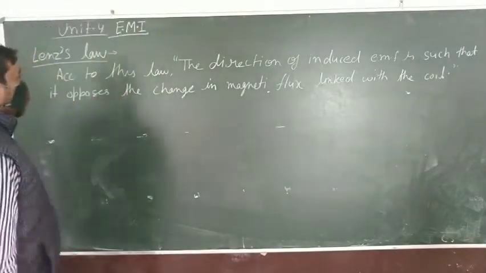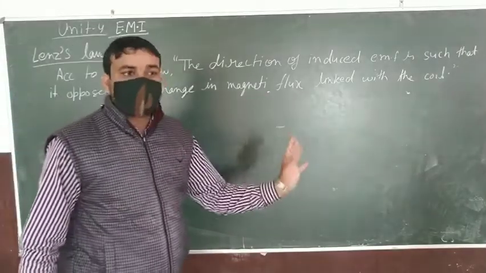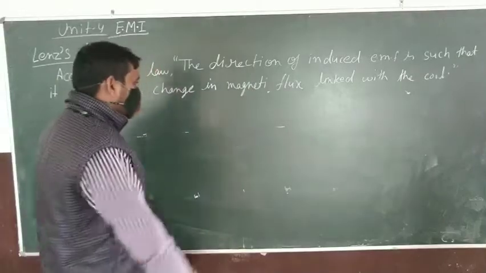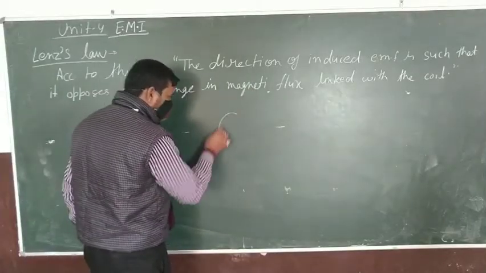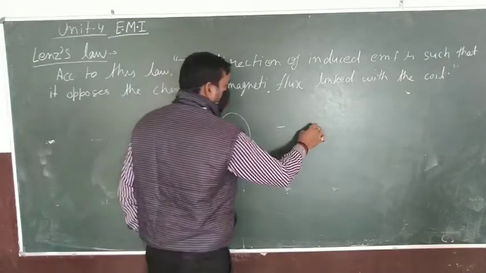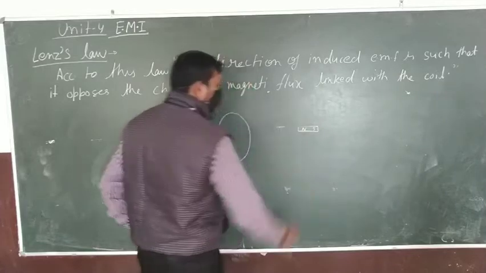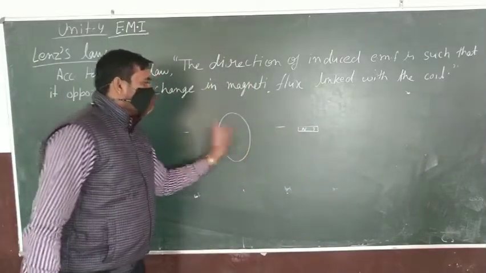Clear? Now, as an example, to understand how it tries to oppose the change in flux. Suppose we have a coil, this. And there is a magnet with north and south, north pole towards the coil.